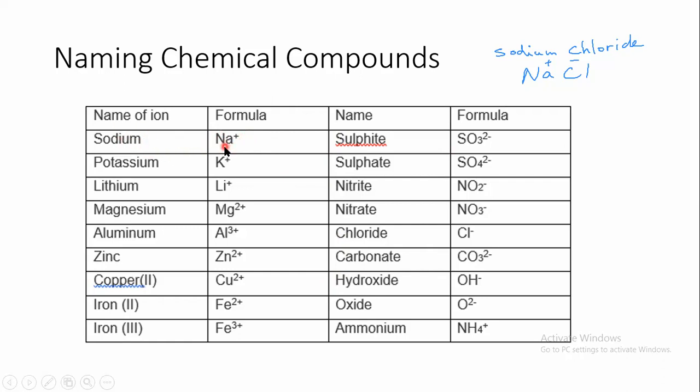So if you look at sodium, this is called sodium ion. Potassium, this is called K positive, means potassium ion. Li positive means lithium ion. Mg plus 2, magnesium ion. Of course, during our study, we will know why sodium, potassium and lithium form a positive ion, while magnesium forms a plus 2 ion, aluminium plus 3.